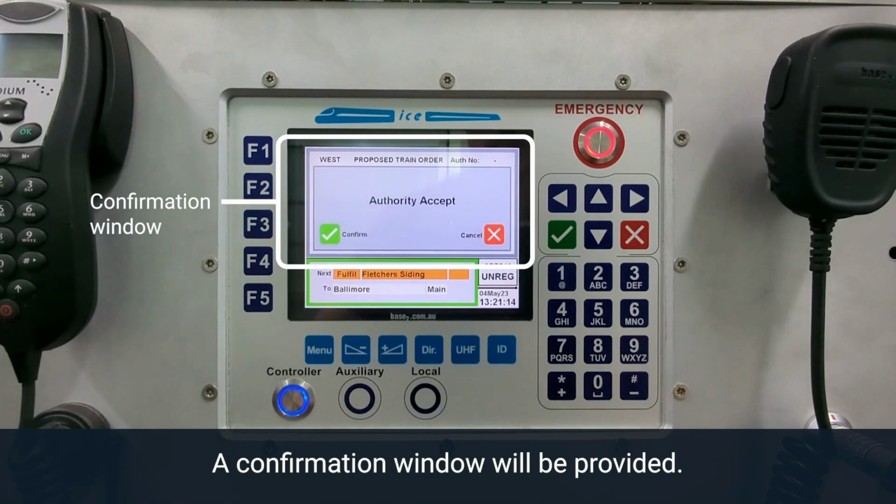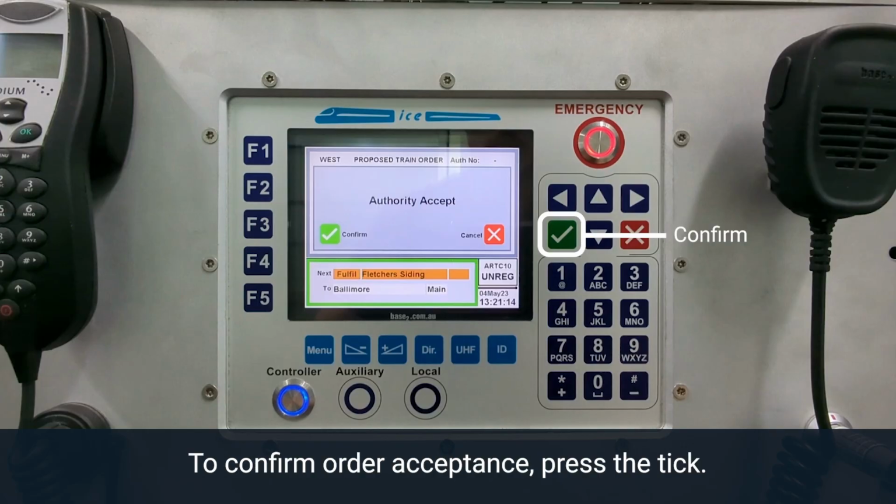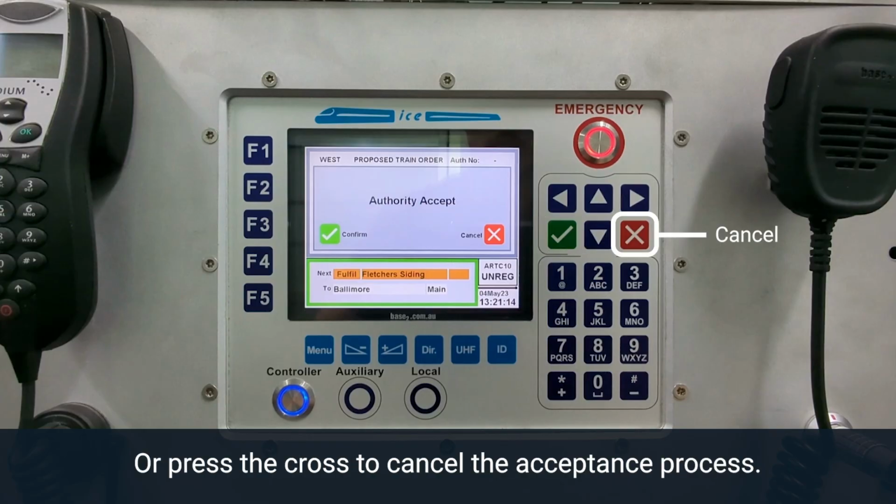A confirmation window will be provided. To confirm order acceptance, press the tick. Or press the cross to cancel the acceptance process.